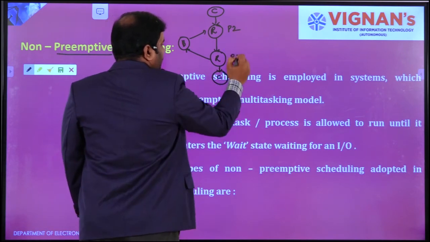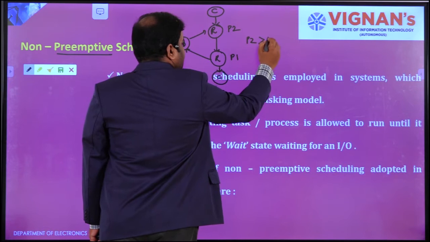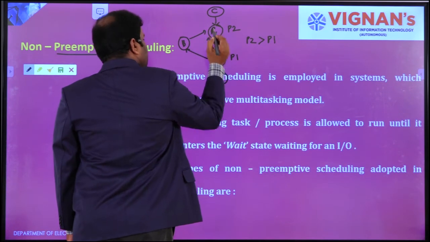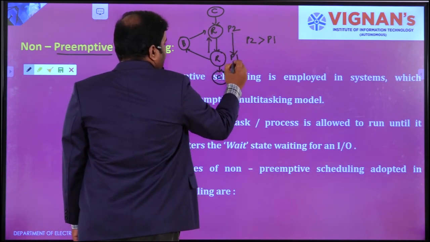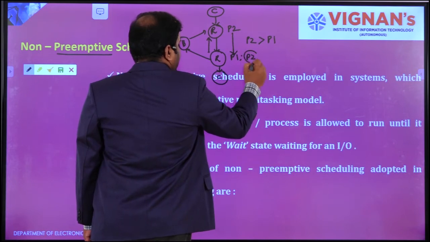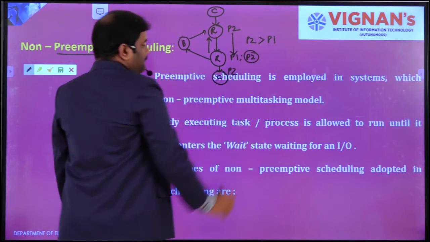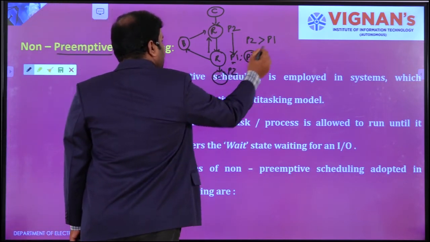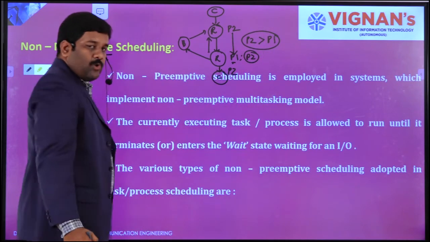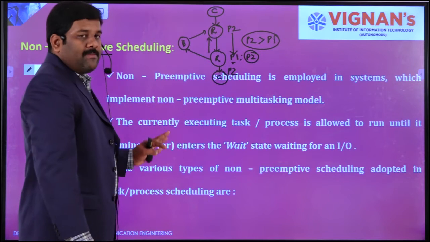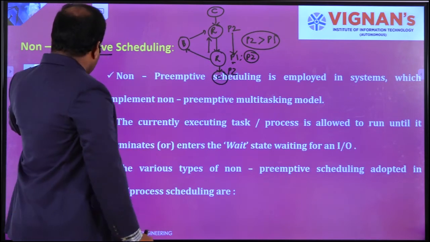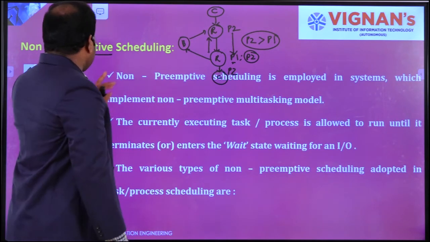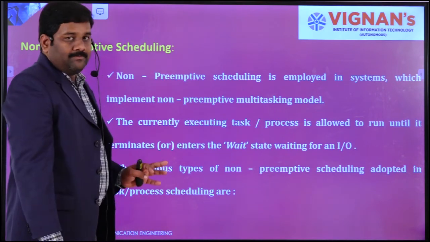While comparing P2 and P1, P2 has higher priority than P1. If it is so, then P1 will be preempted to the ready state and P2 will reach the running state, and this P2 will finish the operation and reach the completed state. Depending upon the priority basis, if any process has lesser priority than the next process, then obviously it will be preempted to the previous state. That's exactly preemptive scheduling. If it is non-preemptive scheduling, the same return-back option will not be available, right?